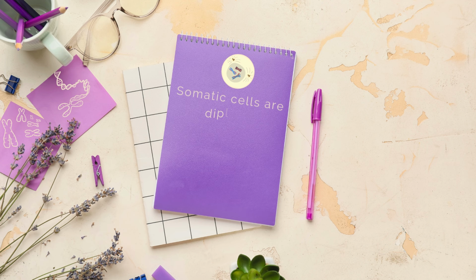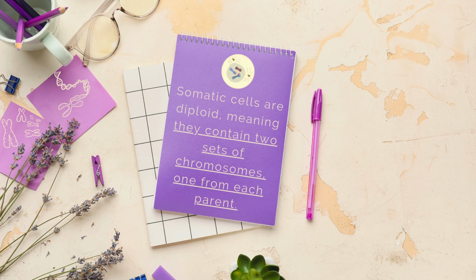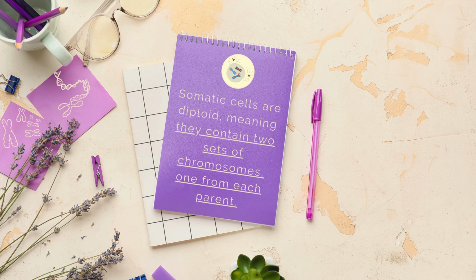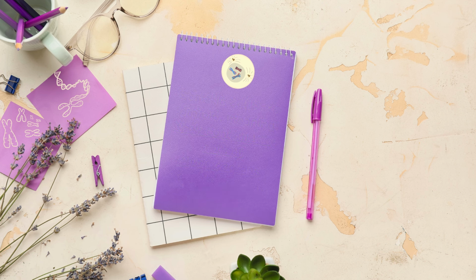Germ cells like sperm and eggs are haploid, which means they contain half the number of chromosomes as somatic cells. Somatic cells, on the other hand, are diploid. They contain two sets of chromosomes, one from each parent. When two germ cells combine during fertilization, they restore the diploid number of chromosomes in the offspring.